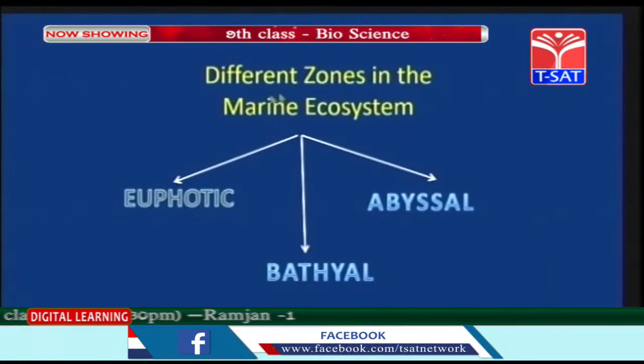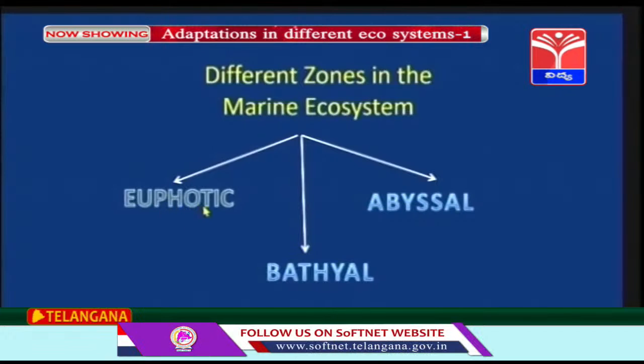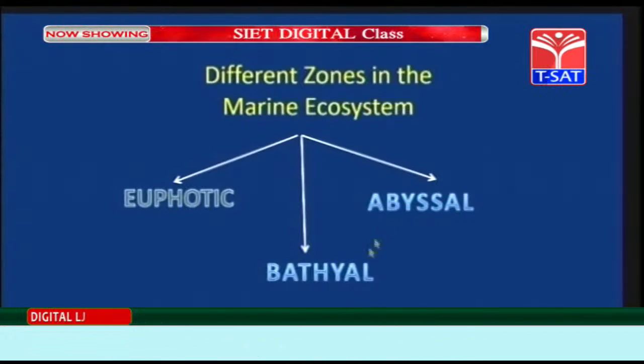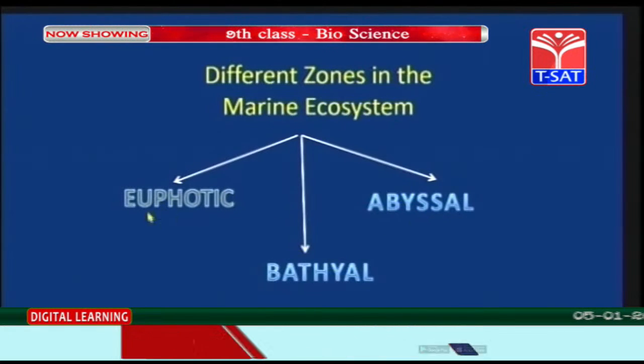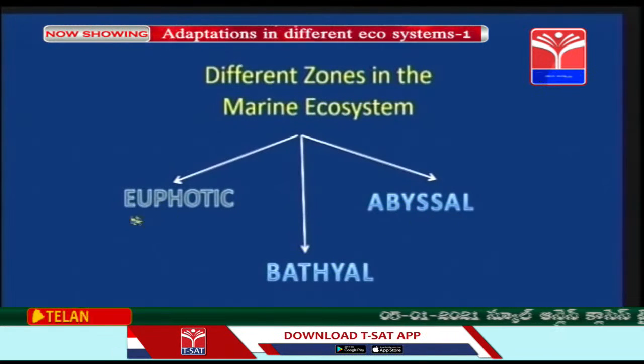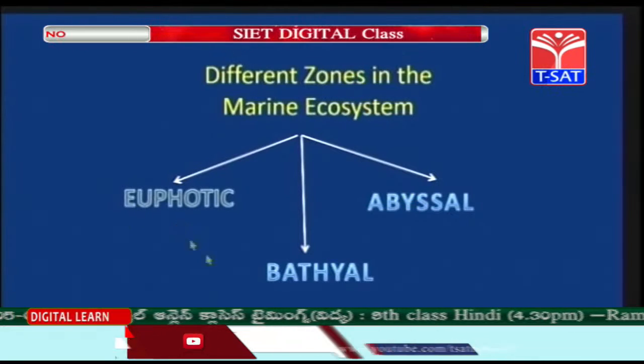Different zones in the marine ecosystem. First zone is the euphotic zone. Second zone, bathyal zone. Third zone, that is abyssal zone. Euphotic, photic means, children, light. So the first zone is called the euphotic zone, meaning the sunlight zone.